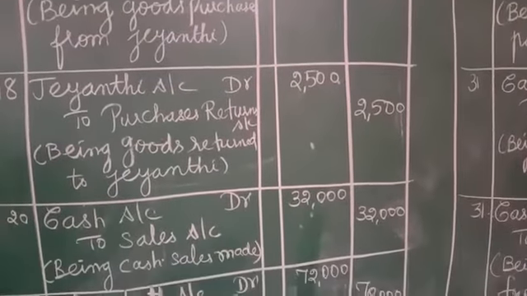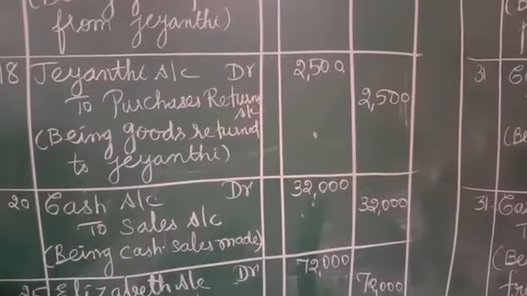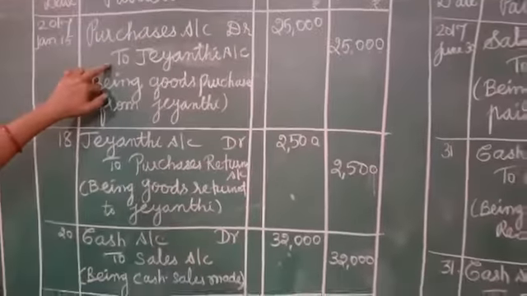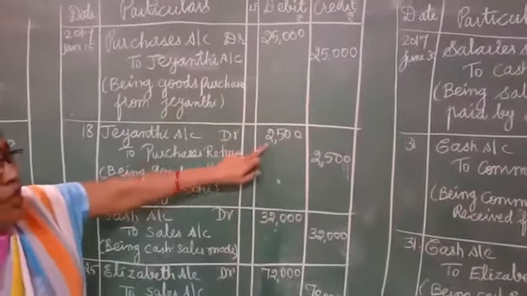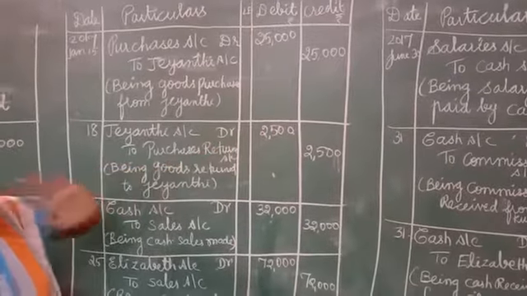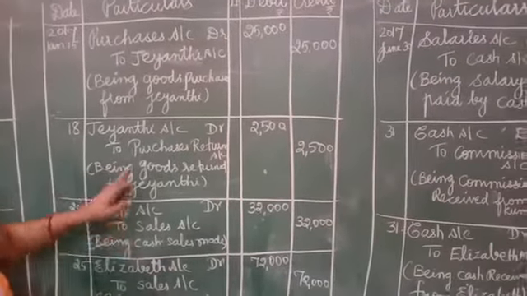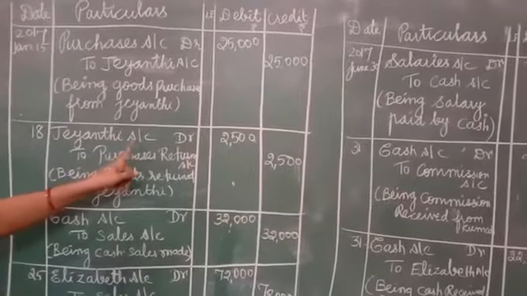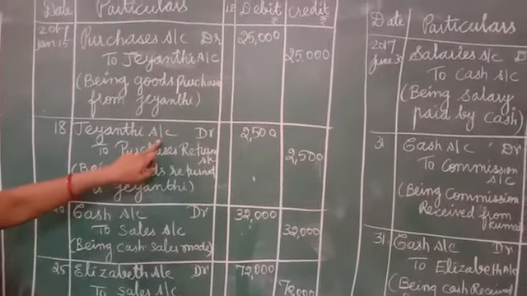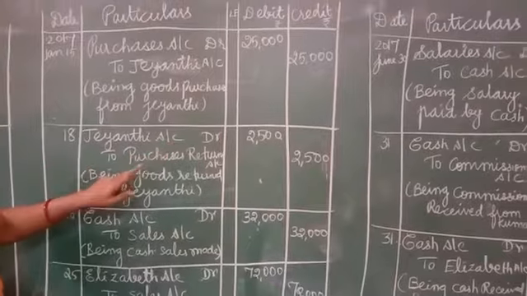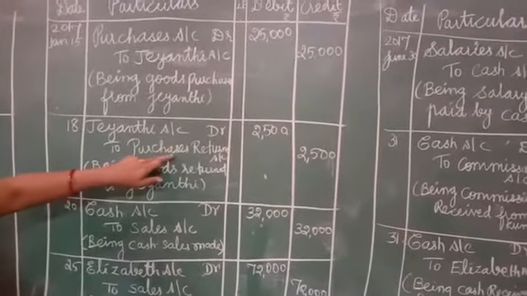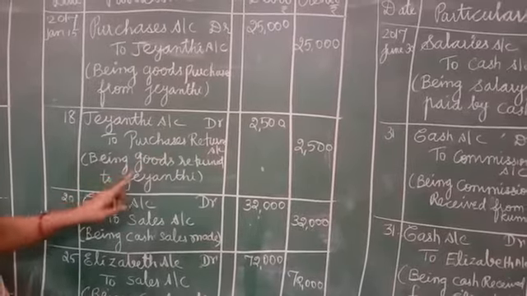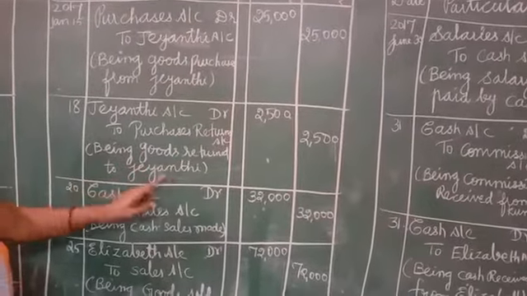Then let us move on to the next entry. Returned goods to Jayanti. We purchased 25,000 rupees worth of goods. But out of 25,000, 2,500 was defective. So we are returning the goods. So who is receiving the goods? Jayanti is receiving the goods. As per the personal account rule we have debited. Debit the receiver. Purchase returns is an income, so we have credited. Are you clear, girls? What is the narration? Being goods returned to Jayanti.